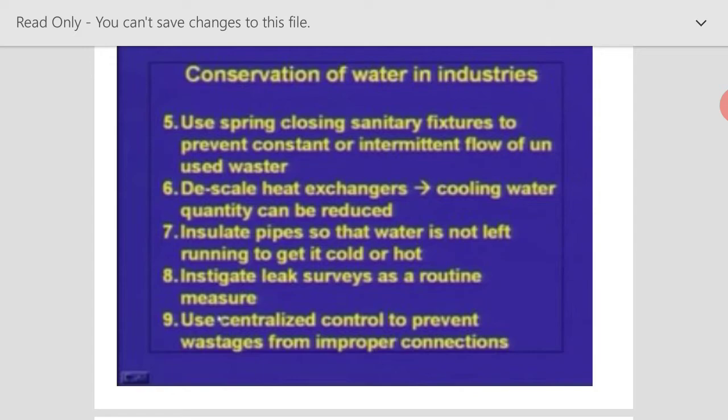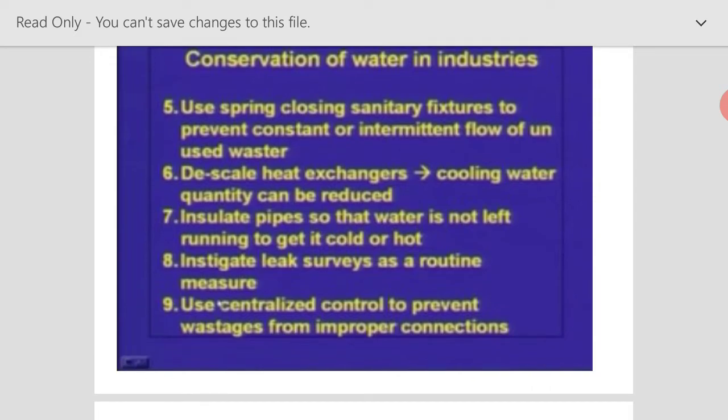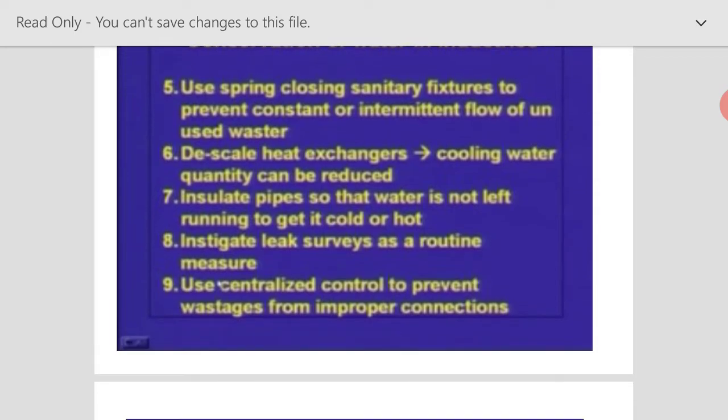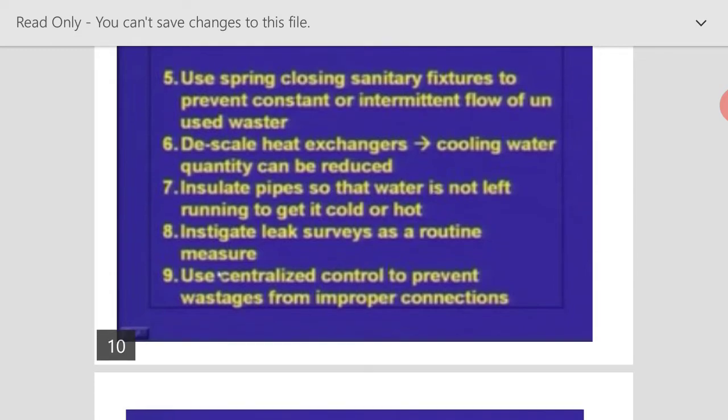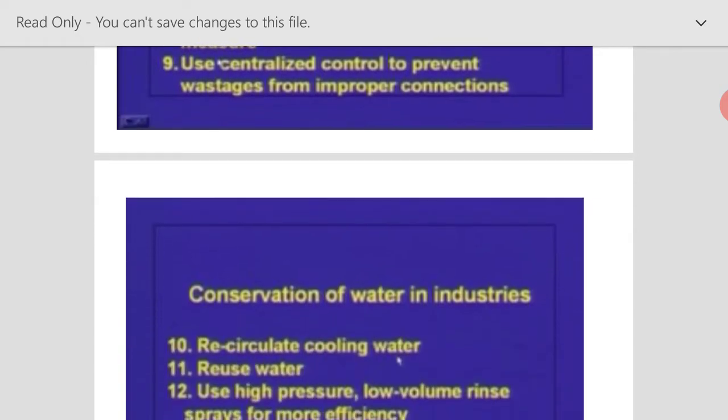of water. Especially in the case of heat exchangers, we can remove the scale, that is, descaling, because scale is a hard deposition of the salts that is formed in the boilers, and it affects the heat transfer. Once it is removed, automatically the cooling water required will be reduced. And insulation of pipes, leak surveys, and using centralized control to prevent wastage, all these things will be helpful for conserving water.